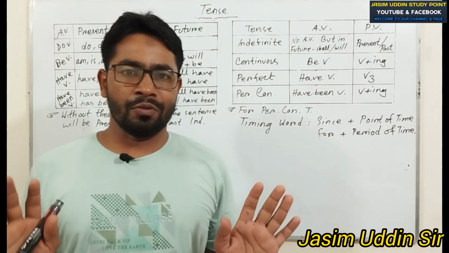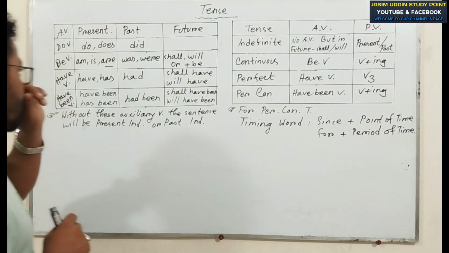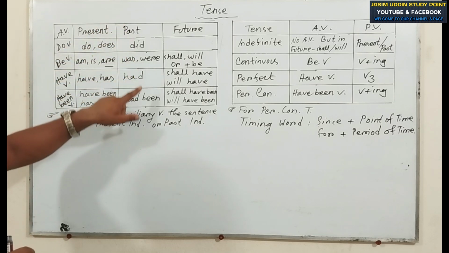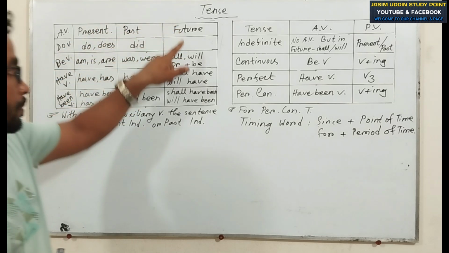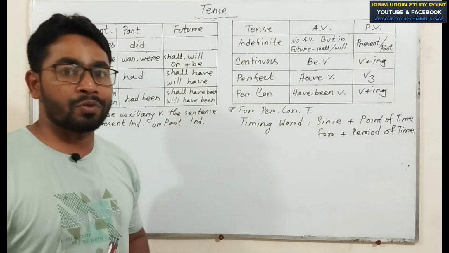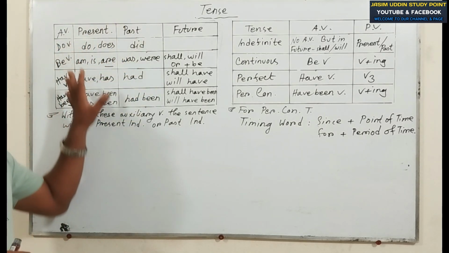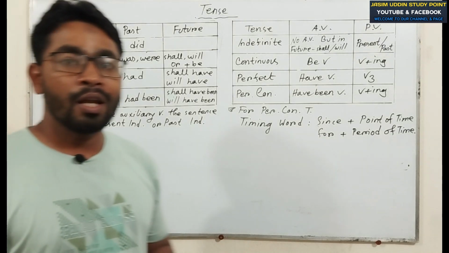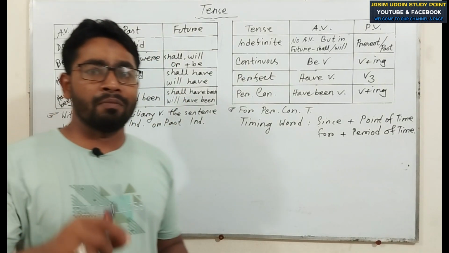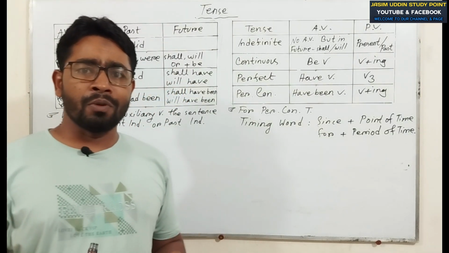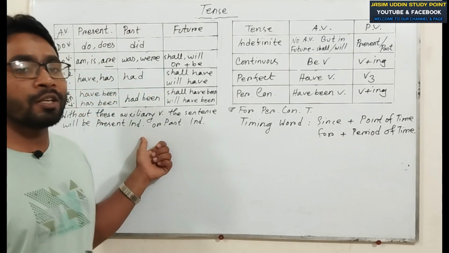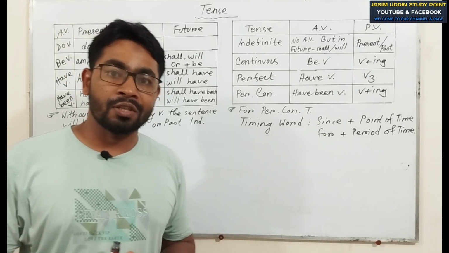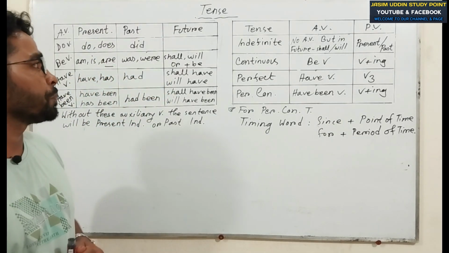There is no confusion. Again, try to understand. If you see these types of verb in a sentence, the sentence will be present. If you see these types of verb, the sentence will be past. If you see these types of verb, the sentence will be future. Without these verbs, the sentence will be present indefinite or past indefinite. That will depend on the main verb or principal verb. When the principal verb stays in present, the sentence will be present indefinite. When the principal verb stays in past, the sentence will be past indefinite tense.